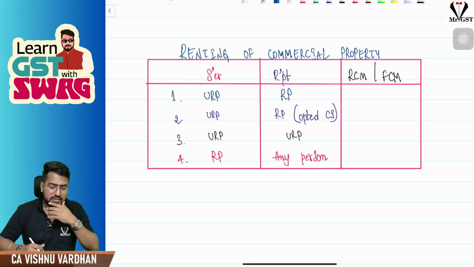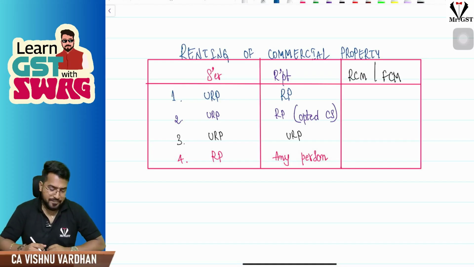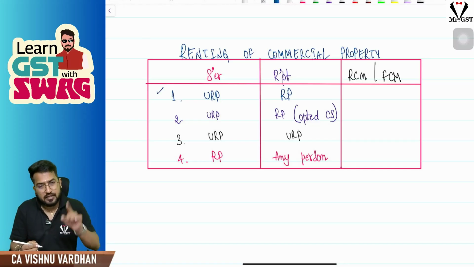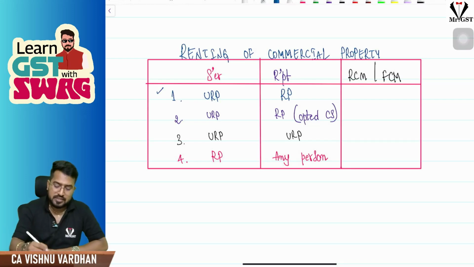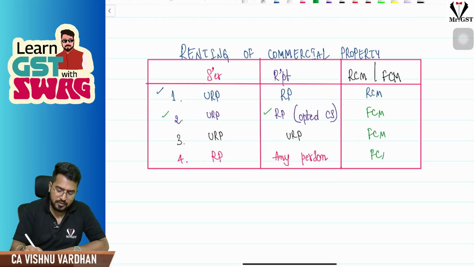So you just pause the video and see what this is, and give me the answers in the comment box. Pause the video and you try. Okay, so here the first case is satisfying the condition. Supplier is an unregistered person, recipient is a registered person. So this is RCM. But in the remaining cases, supplier is an unregistered person but recipient has opted for CS, composition scheme. That means FCM only will come. Remaining all cases, FCM.